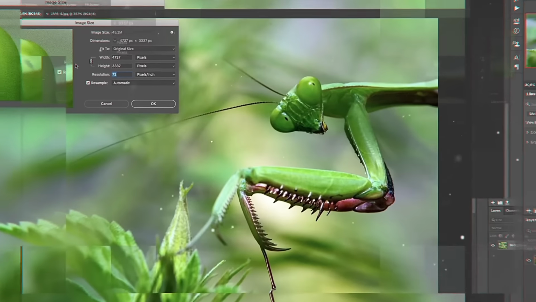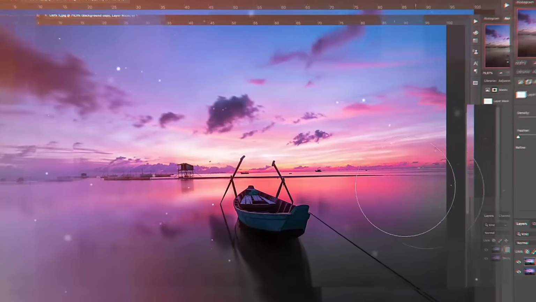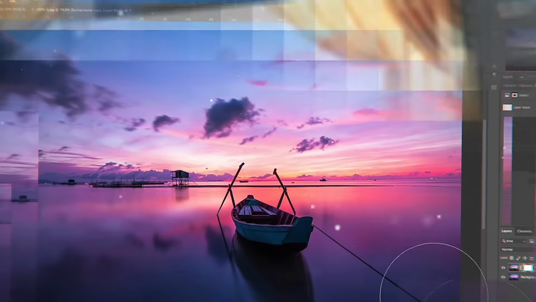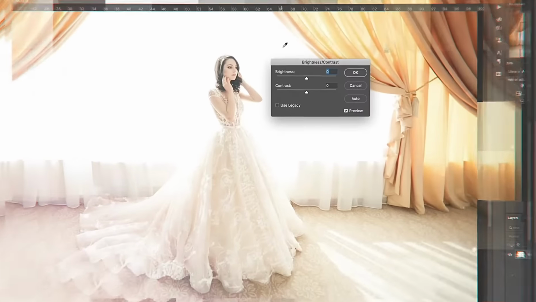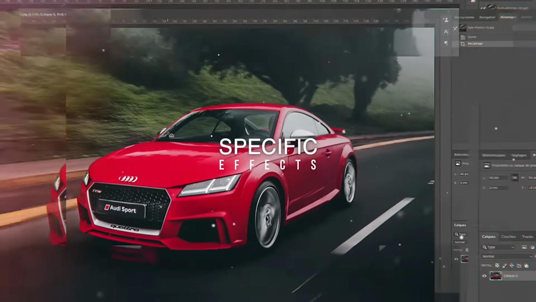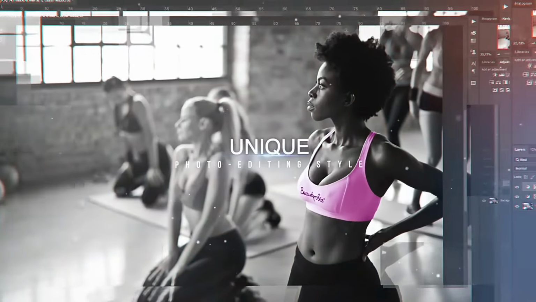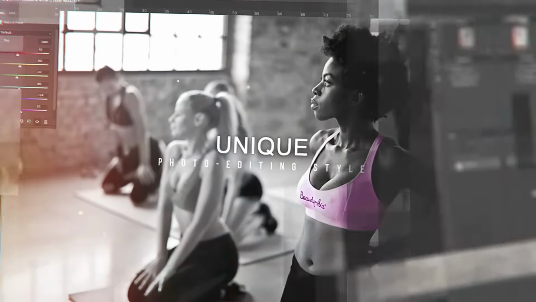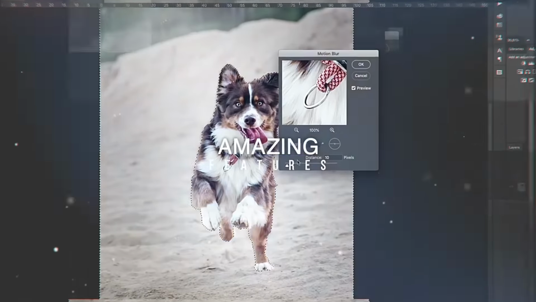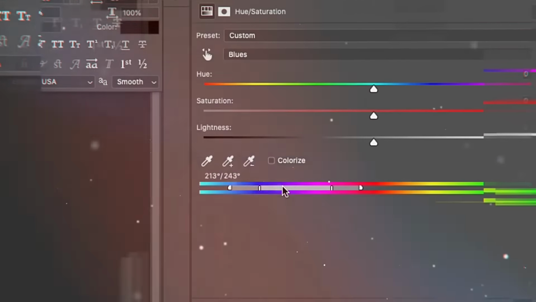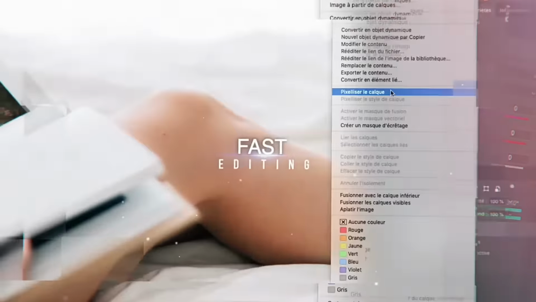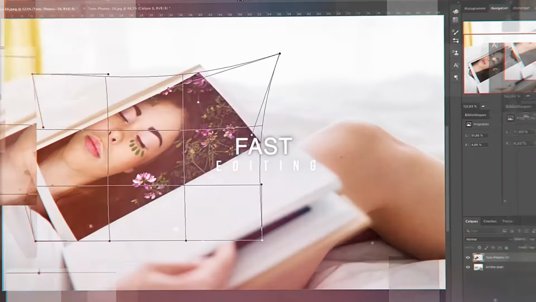Master Photoshop, the world's most famous graphic and photo editing software. What if we told you that without any previous knowledge, you can bring anything in your imagination to life and much more? All this in just a fraction of the usual learning time through our amazing and easy to understand video tutorials. We will start with the basics, importing images, fast and simple editing.